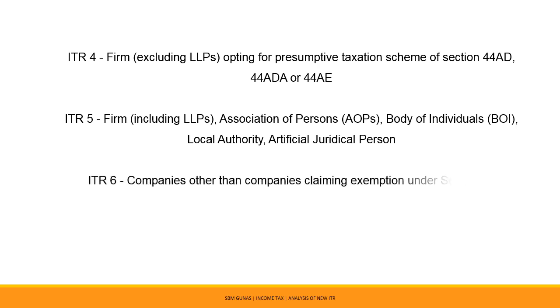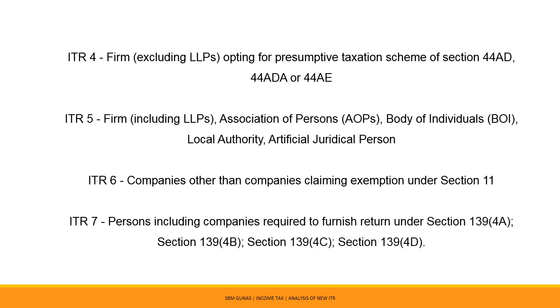ITR 6 can be utilized by companies other than companies claiming exemption under Section 11. ITR 7 can be utilized by persons, including companies required to furnish return under Section 139(4)(a), Section 139(4)(b), Section 139(4)(c), and Section 139(4)(d).